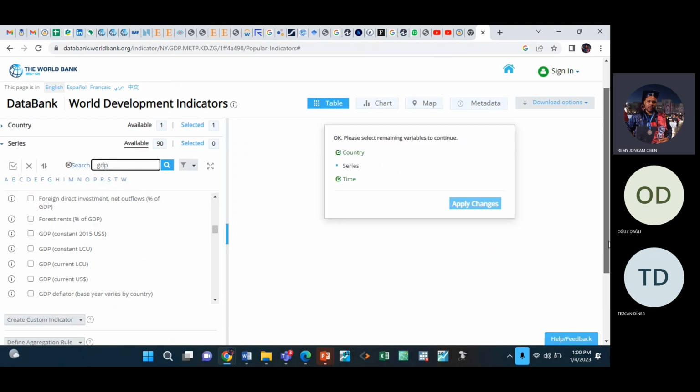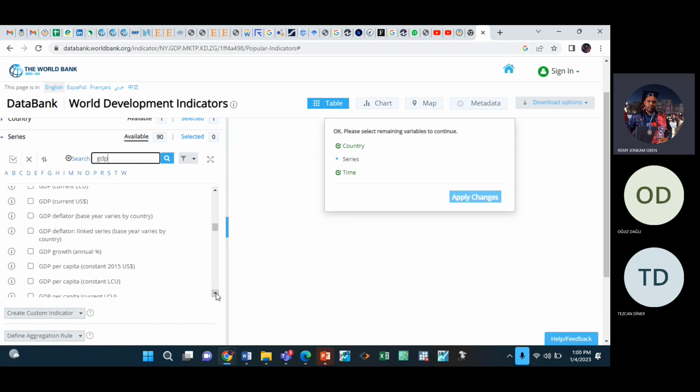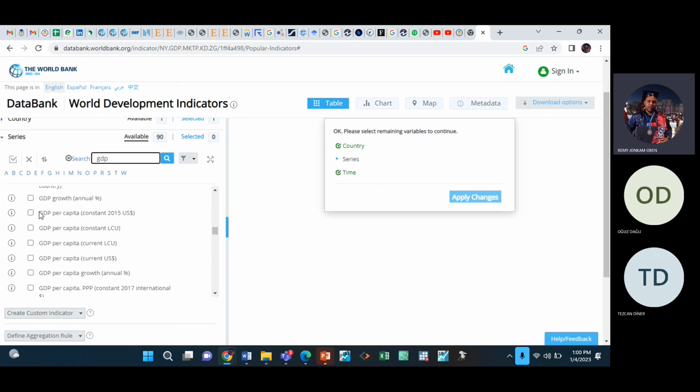US dollars, but since I want you to use GDP per capita, come down, you see GDP per capita. So use this one, GDP per capita constant 2015 US dollars. Click on it.